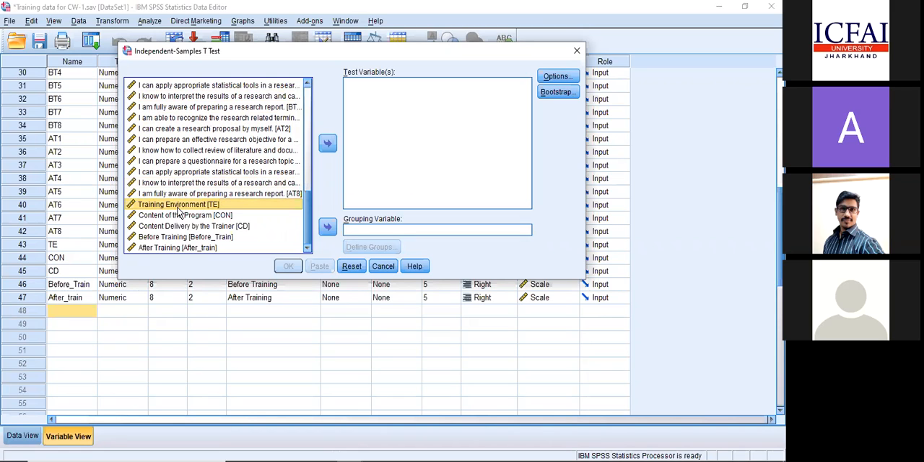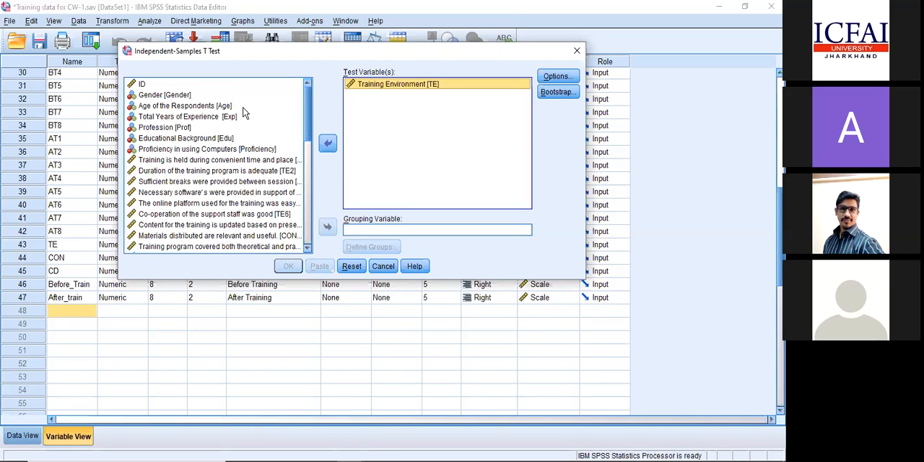Click on training environment and then go to test variable. Move it to the test variable. You try to find where the training environment is and take it here. I can do it for the others also, but I'll go with one example, training environment alone. You don't want to click any other options. You just go to grouping variable. Now I have taken my test variable, which is the dependent variable, that is the scale variable.